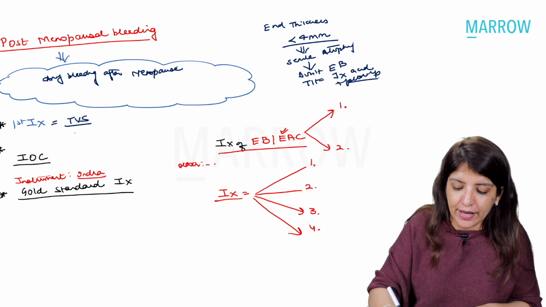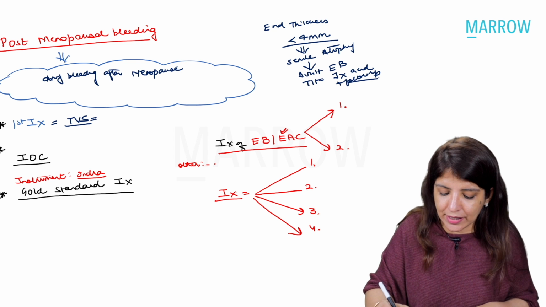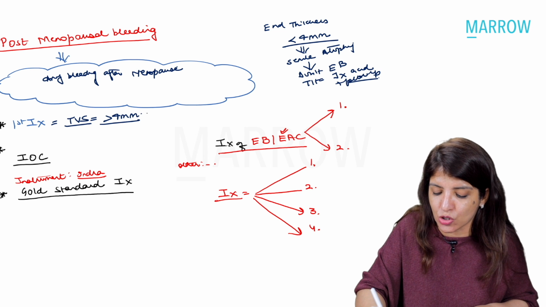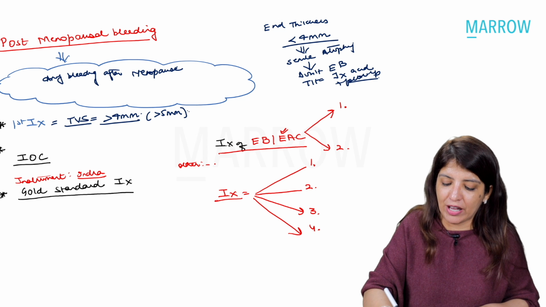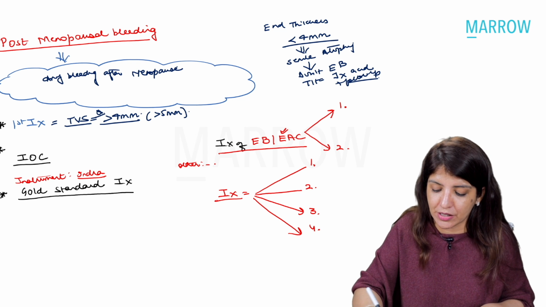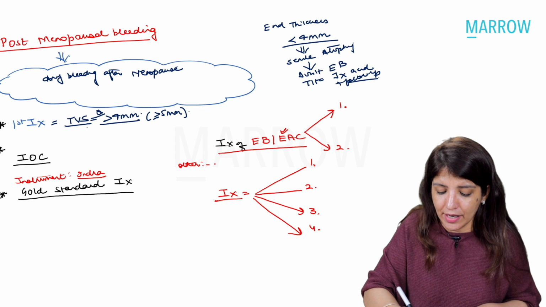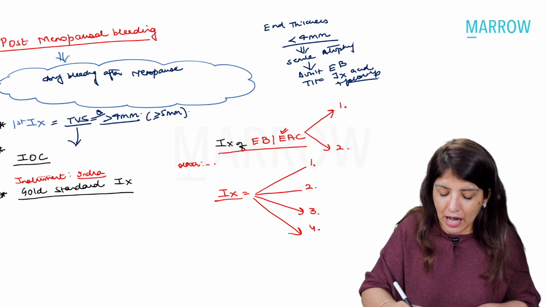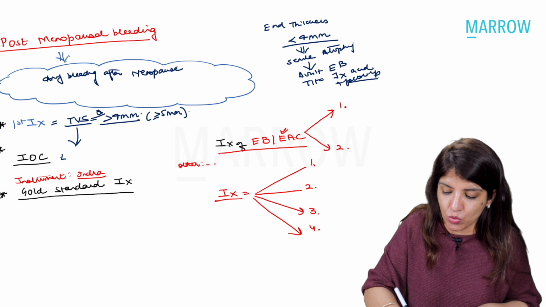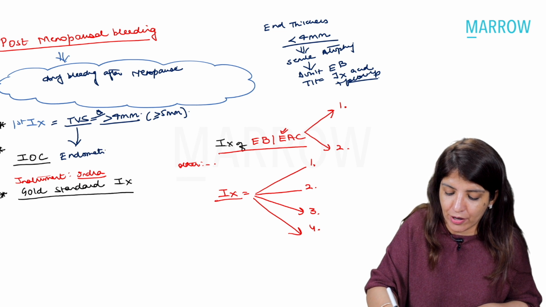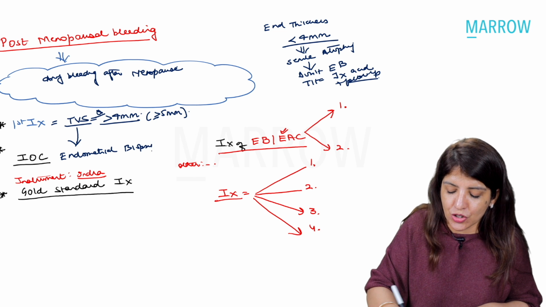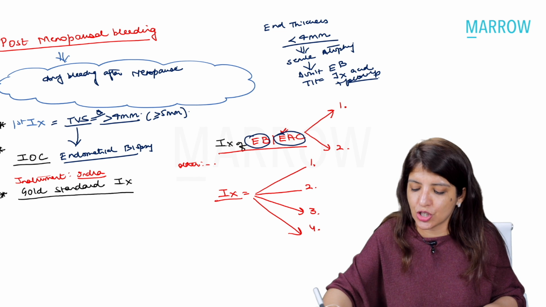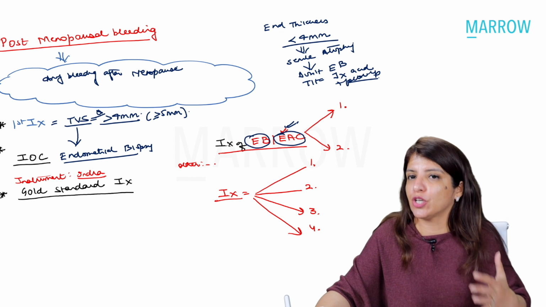Right? So on TVS, I have to check the endometrial thickness. If endometrial thickness is more than 4 millimeters, if 4 millimeters is not given in the options, then more than 5 millimeters, but better answer is more than 4 millimeters, right? So then on TVS, if endometrial thickness is more than 4 millimeters, then I am going to go for investigation of choice, which is endometrial biopsy. Now, in your questions, it can be written as endometrial biopsy or endometrial aspiration cytology. Better is endometrial aspiration cytology.